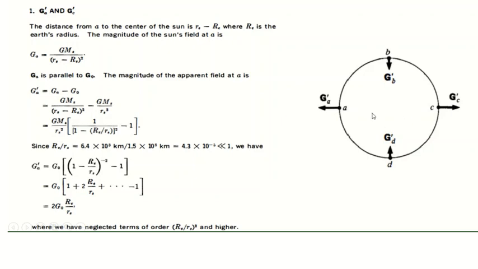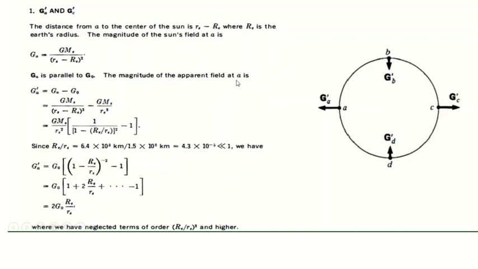So we can write GA is equal to GMS. The magnitude of the Sun's field at A is GA equal to GMS by RS minus RE whole square. And GA is parallel to G0. Here the center is G0.